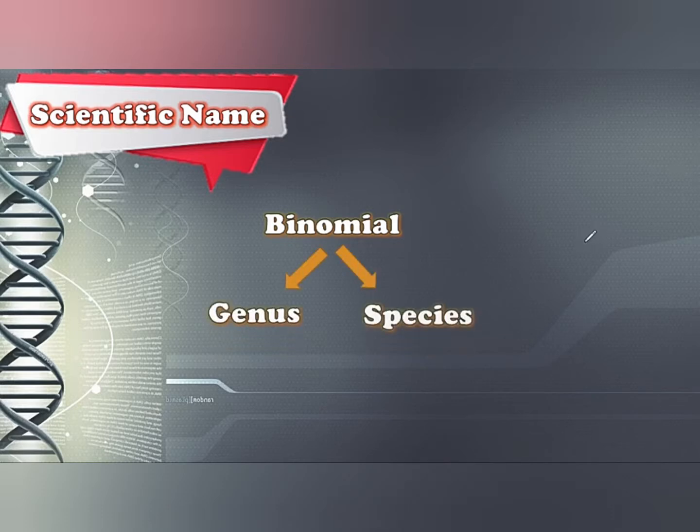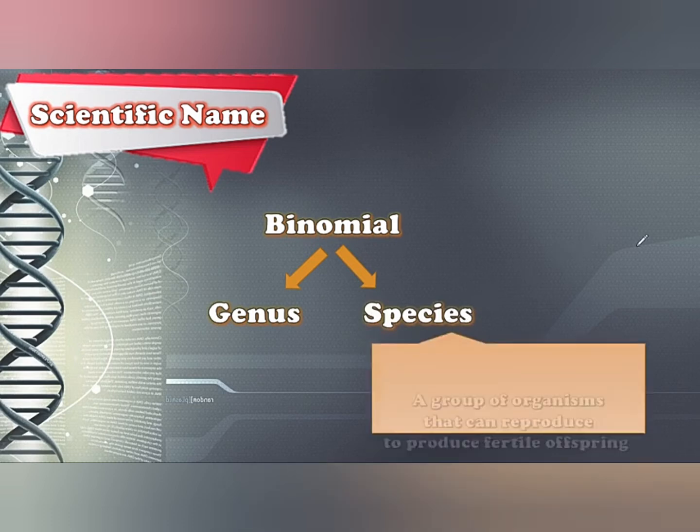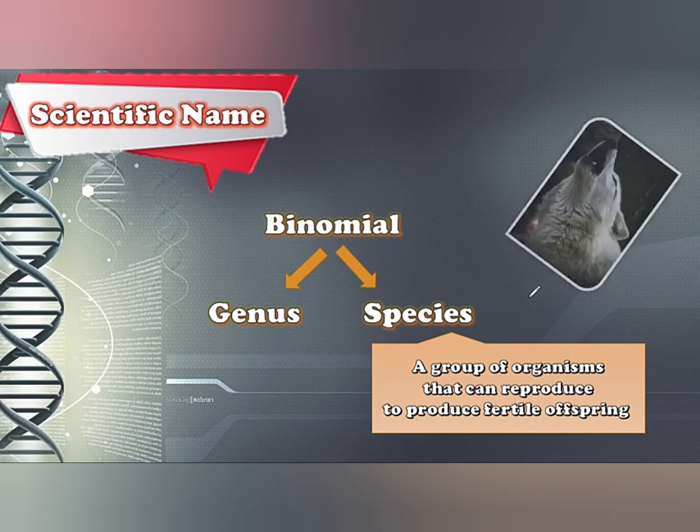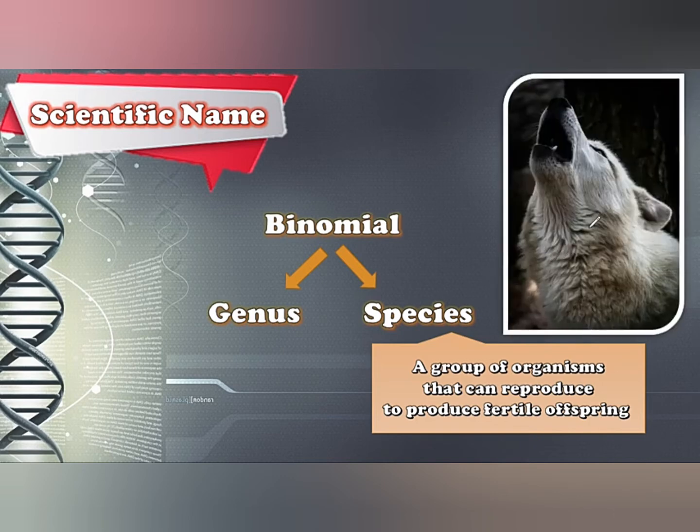And two names are given to organism. The first one is the genus, and the second one is the species. So the species is a group of organisms that can reproduce to produce fertile offspring. That is, they can interbreed with each other. That's when I talk about what? Species. So in that aspect, the two names that are given to organism, the first one is gotten from the genus, and the second one is gotten from the species.